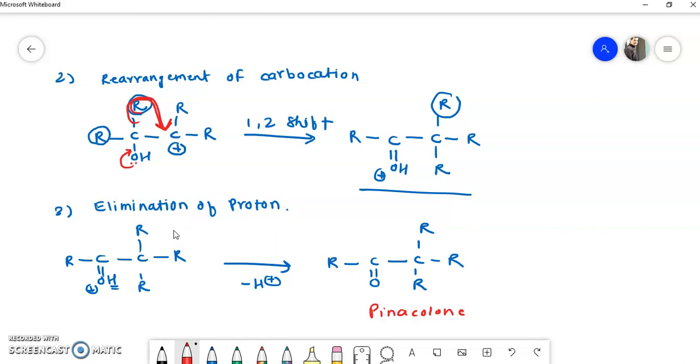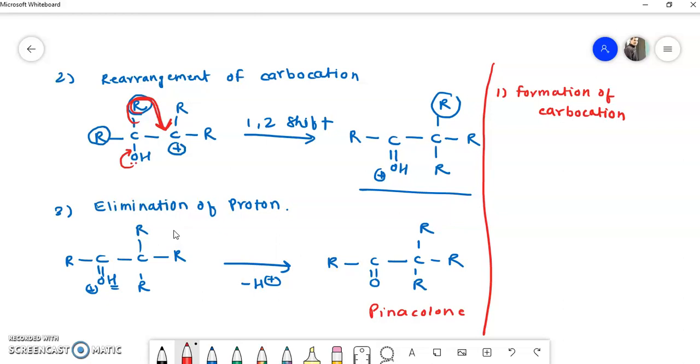I think it is very simple to remember the mechanism. So I will write down again. The first step is formation of carbocation. What we have to remember while forming the carbocation is that it is generated on that carbon which has more electron rich groups.